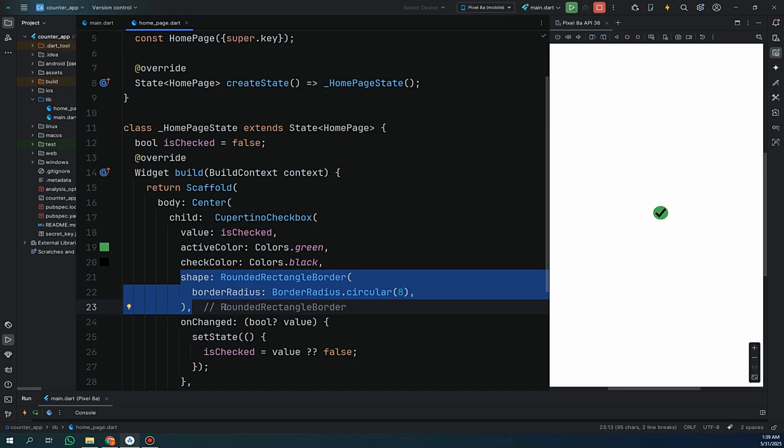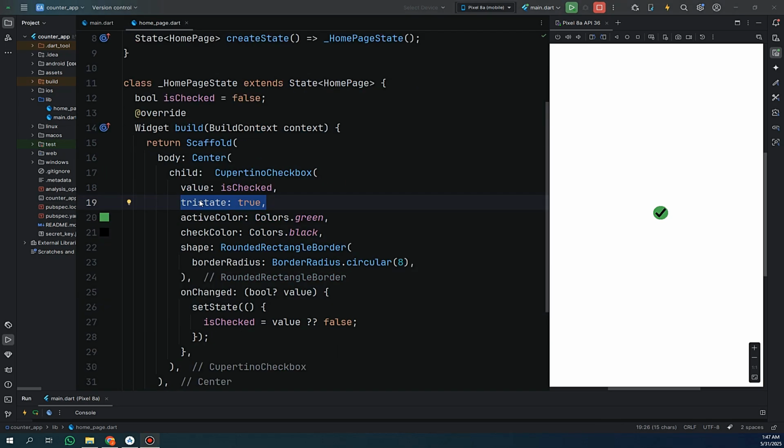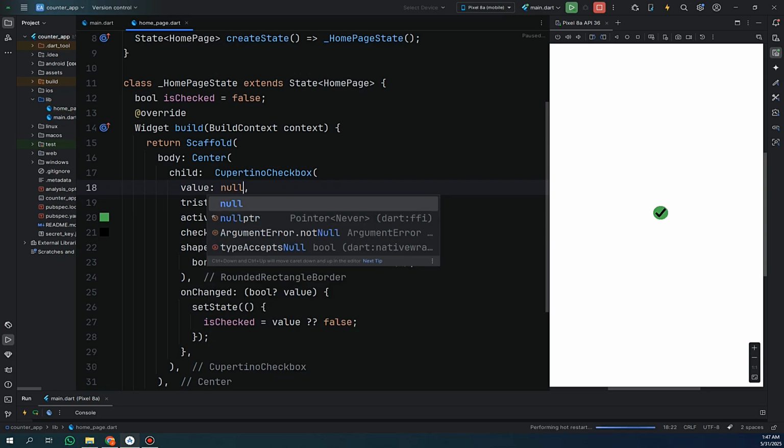You can use the shape property to control the border design of the checkbox. You can make it round, rectangular, or even a circle. Use the tristate property to add a null value here, and when I run my app, it displays a dash.